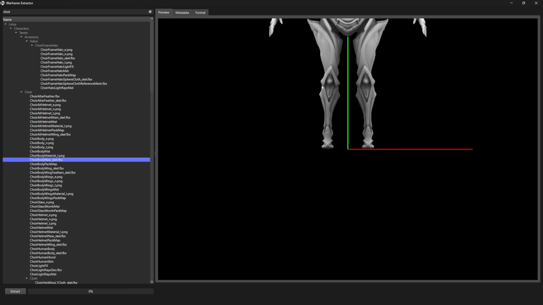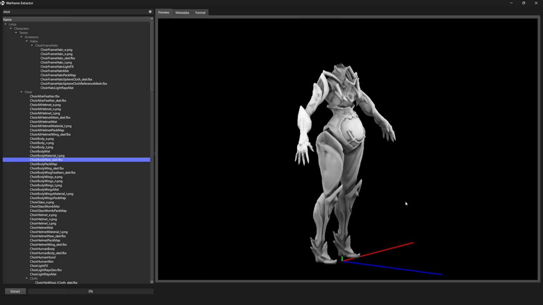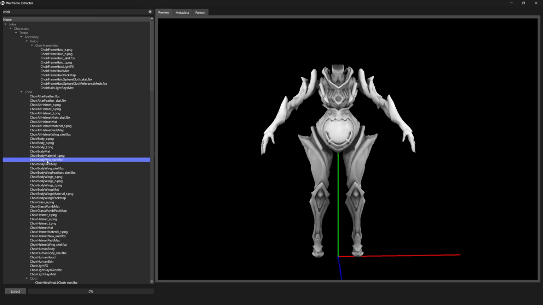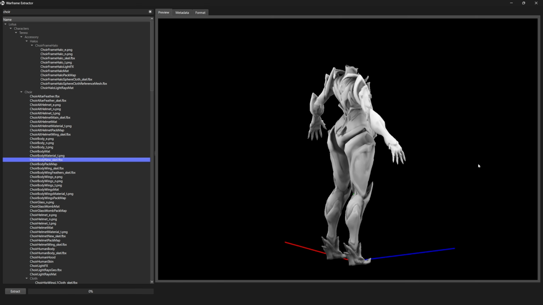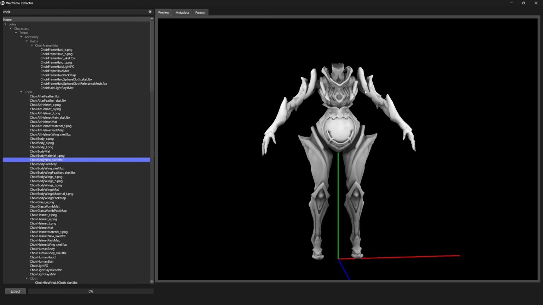So yeah, you can see sometimes you'll have to search a bit for it, but the number one way to look for what you're trying to get is actually looking at the models. You can see here, it's clearly Jade's model. The reason I chose Jade specifically is I just knew her stuff was named differently. But you can see here it's her body, and then I know Choir is Jade's name.